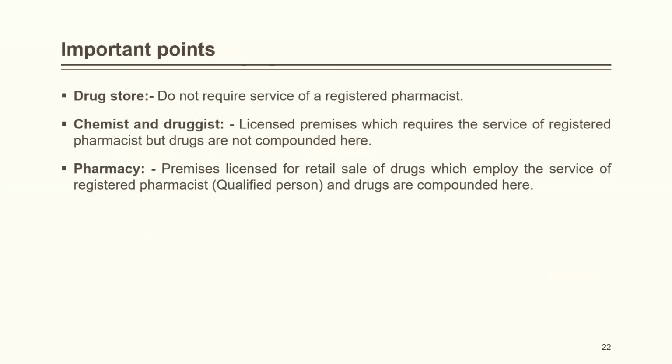The same applies with cosmetics. Then there are other definitions that you need to keep in mind. First one is drugstore. These do not require the service of a registered pharmacist. Chemist and druggist, these are licensed premises which require the service of a registered pharmacist, but drugs are not compounded over here. You are not going to make drugs over there. Pharmacy, it is a premises licensed for sale of drugs which employs the service of a registered pharmacist, a qualified person basically, and drugs are compounded over here. So basically a drugstore doesn't require a registered pharmacist. Chemist and druggist require it, but they do not prepare products there. And pharmacy requires it, as well as they prepare products there.